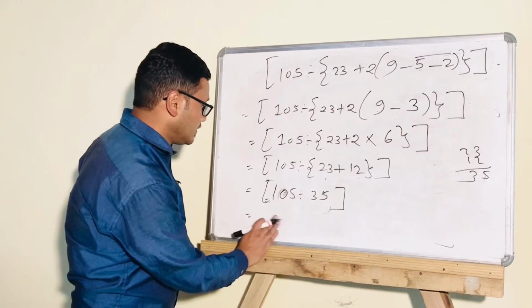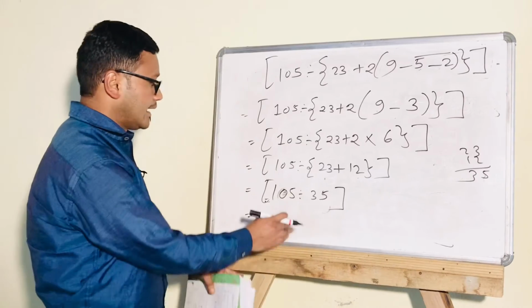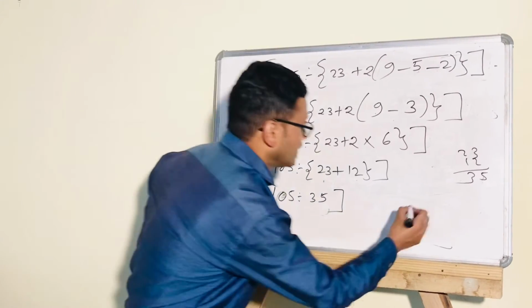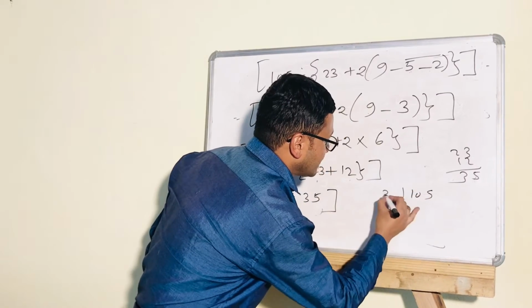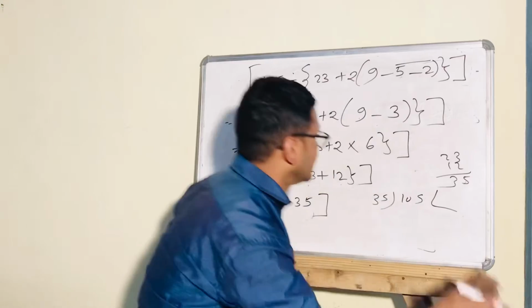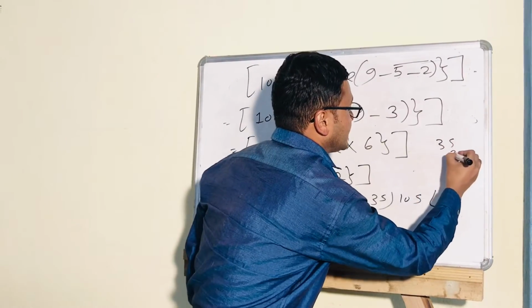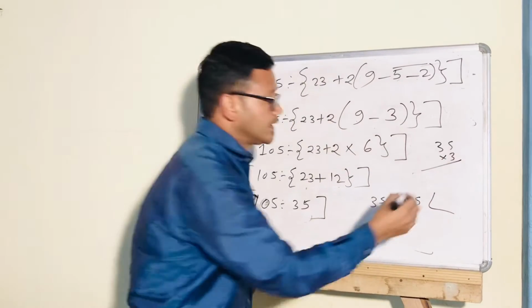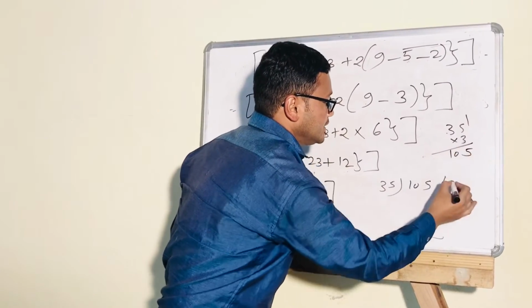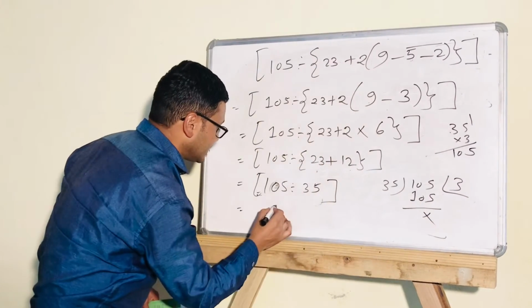Now lastly we have to divide. There is only the big bracket. After division this big bracket will be removed. Now division, 105 by 35. 35 how much makes 105? Now 35 into 3: 3 fives are 15, 5 and 1 is carry over, 3 threes are 9, plus 1 is 10. That means 3 times is 105, and your answer is 3.